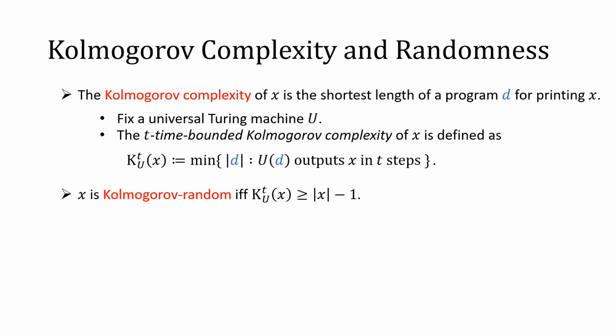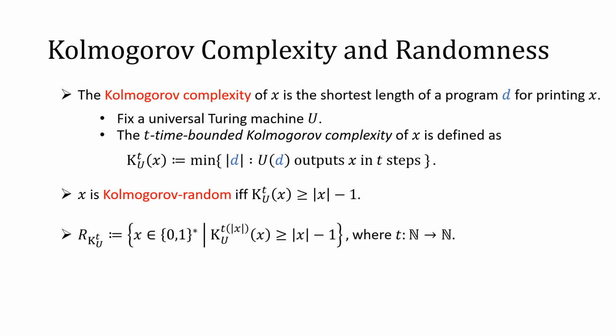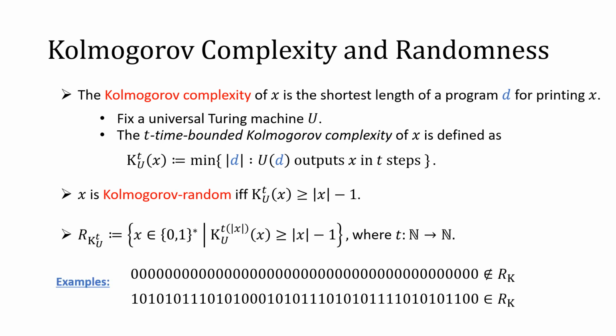Once we define the notion of Kolmogorov complexity, we can define the notion of Kolmogorov-randomness. We say that x is Kolmogorov-random if x can't be compressed to a short program. Here, x is said to be Kolmogorov-random if the Kolmogorov complexity of x is at least the length of x minus 1. The set of Kolmogorov-random strings is denoted by R_K^t, where the function t specifies the time bound. Let me provide two simple examples.